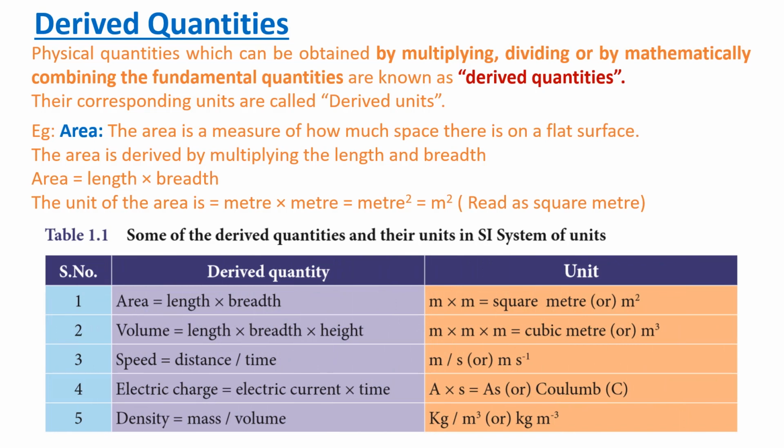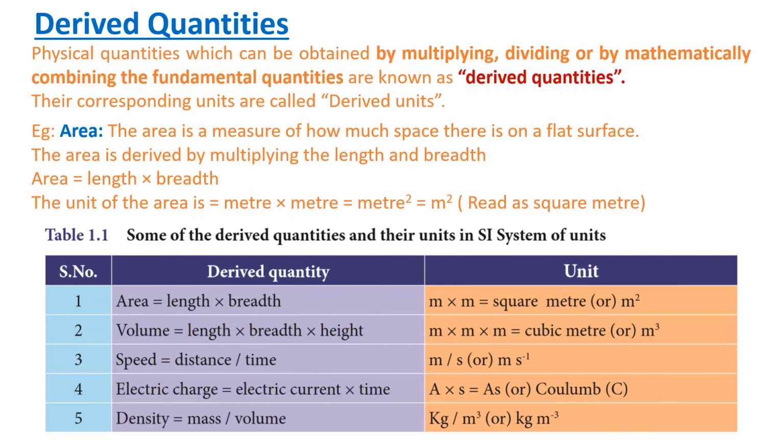So how much distance you are going to cover divided by the time, how much time it has taken. From that we can measure the speed of the vehicle. The unit of distance is meter and time is second. So the unit for speed is meter per second.